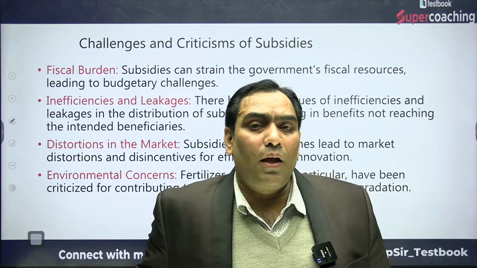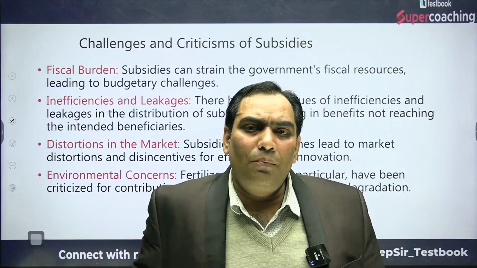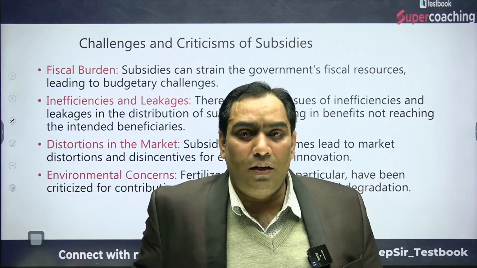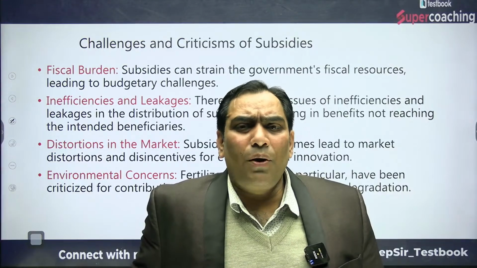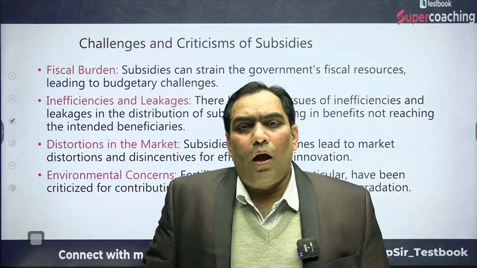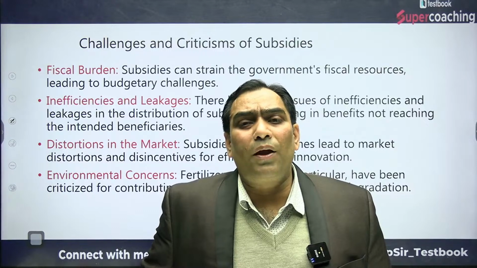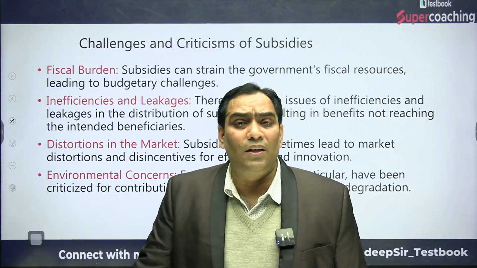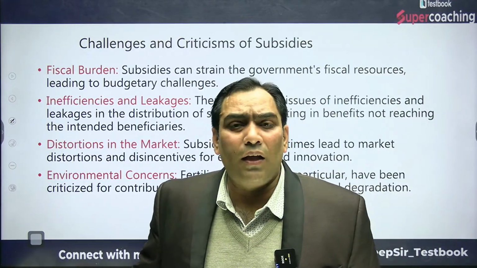As I talked about, the government of India is announcing minimum support price, and through that minimum support price, the production of wheat and rice has increased exponentially, and because of the increase in the production of wheat and rice, the cropping pattern of the agriculture sector has changed. Because of the change in cropping pattern, we are not producing other crops.